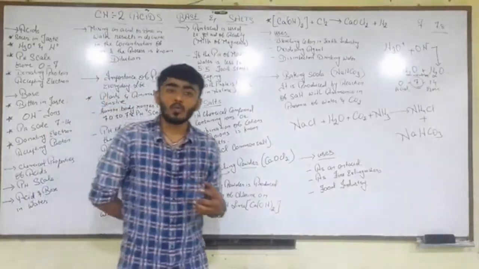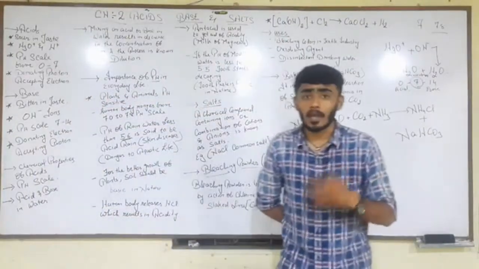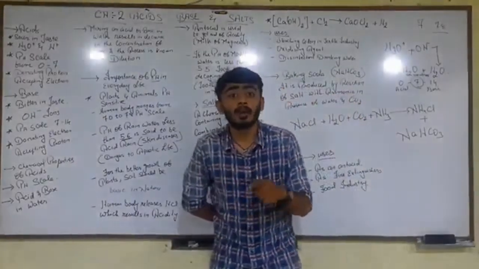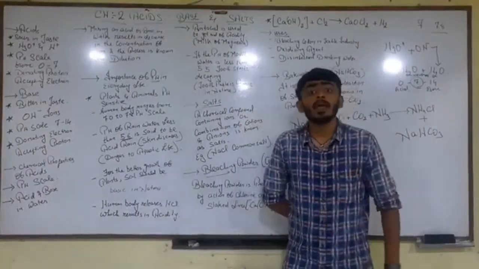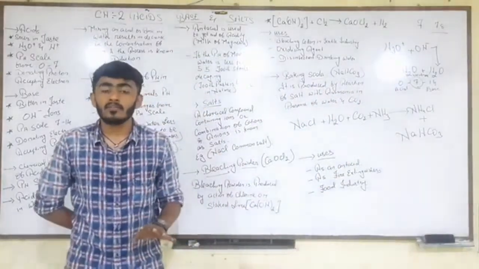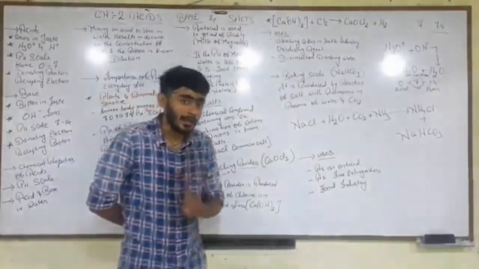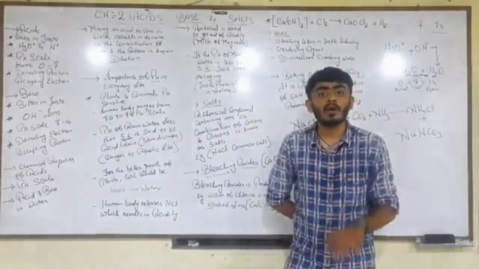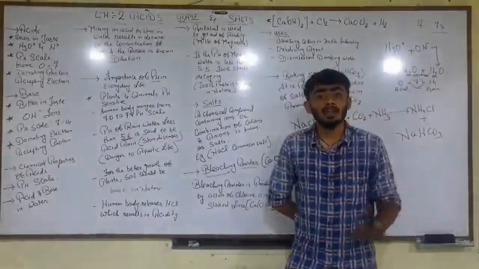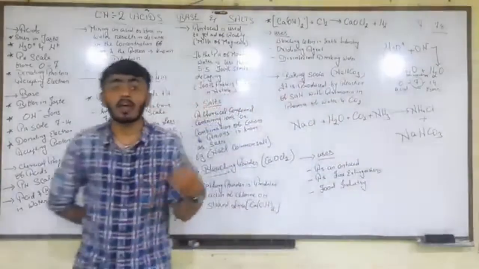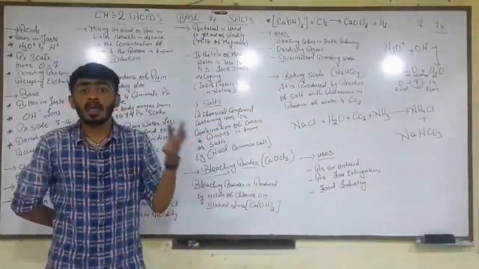When the mouth waters, it produces some type of acid. If the pH of the human mouth is less than 5.5, the tooth starts decaying, and so we need to brush our teeth with a good toothpaste.